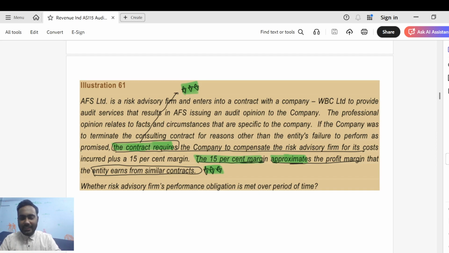You need to do a detailed scrutiny of the engagement letter, see whether the entity has enforceable right to payment by looking at the profit margin, by looking at the clause mentioned. In 99% of the cases, there will be an enforceable right to payment because the audit firm would clearly want to indemnify itself. So in 95% to 99% of the cases, the revenue recognition would be on a POC basis for audit services rendered by an audit firm to its audit clients. I hope that is very clear, guys.